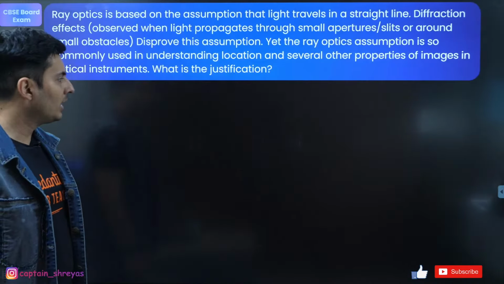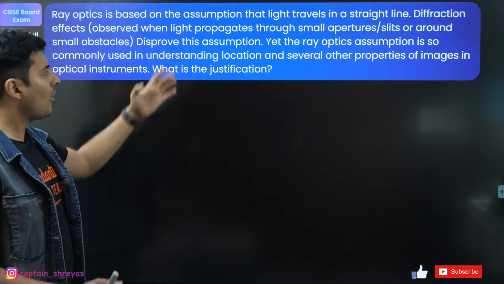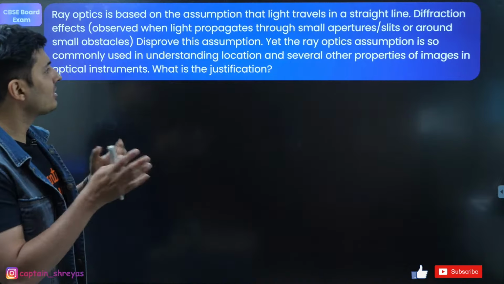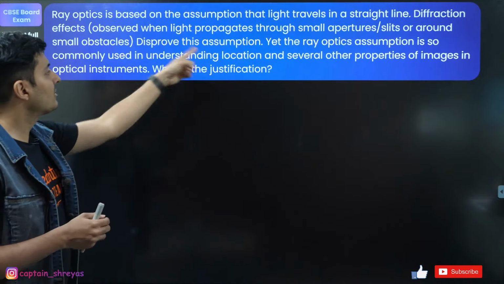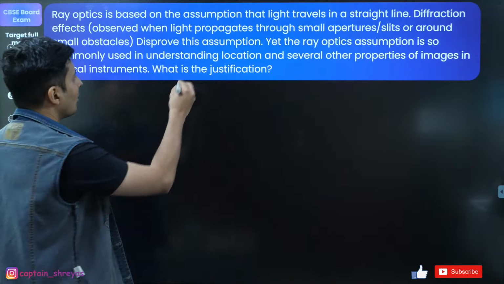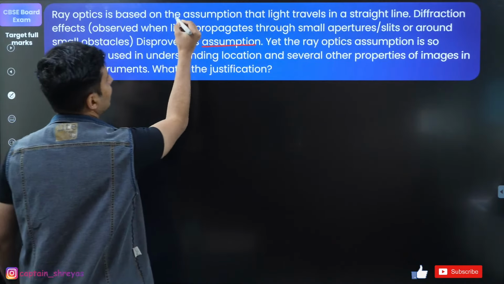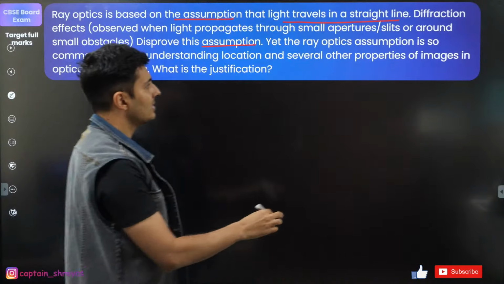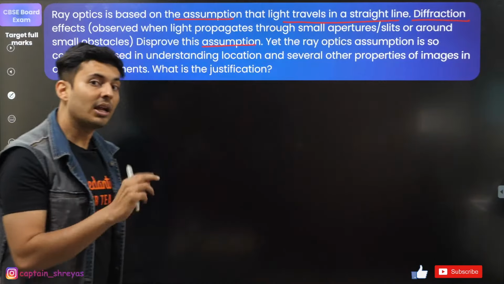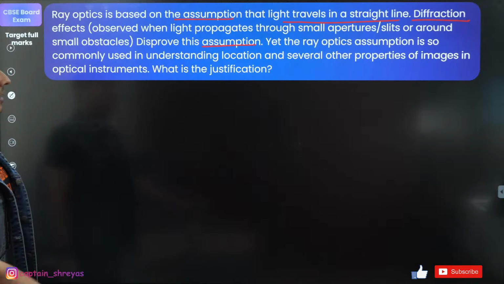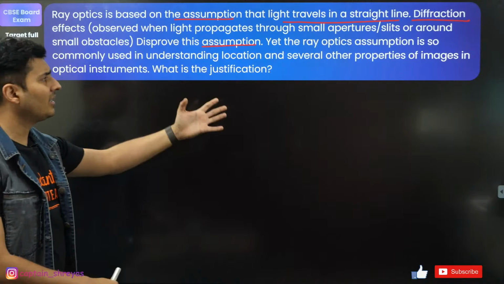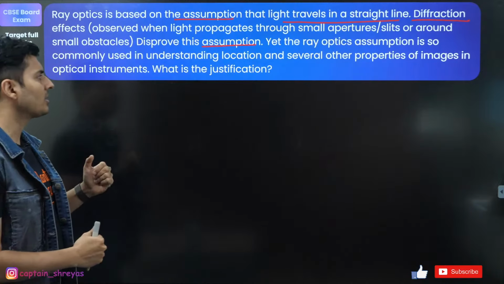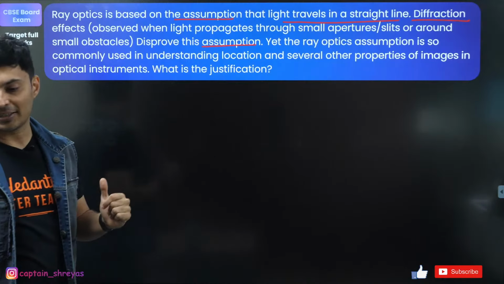Alright, moving on to the next one coming up on your screen. In ray optics, it's a theory based question. It's based on the assumption that light travels in a straight line. Diffraction effects disprove this assumption. What assumption? The assumption that light travels in a straight line. Diffraction says that is not correct. Yet ray optics is commonly used in understanding where the image is formed and many other properties of the image in optical instruments. What is the justification for that?